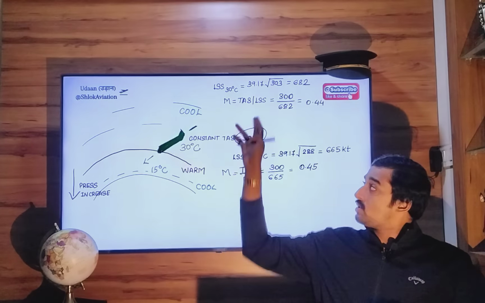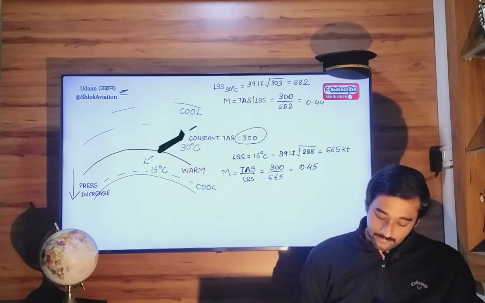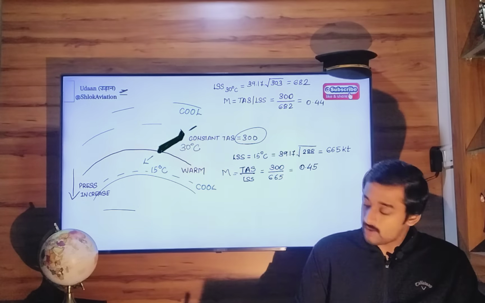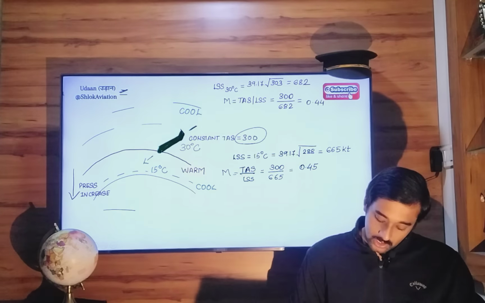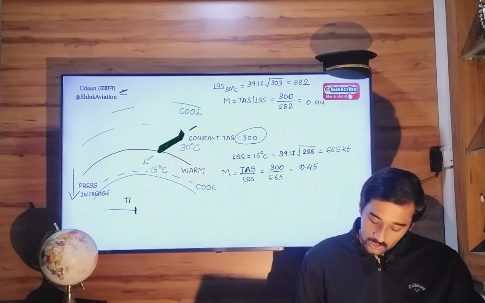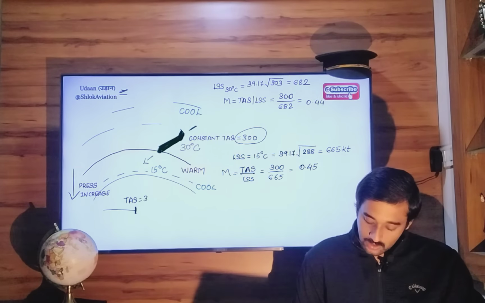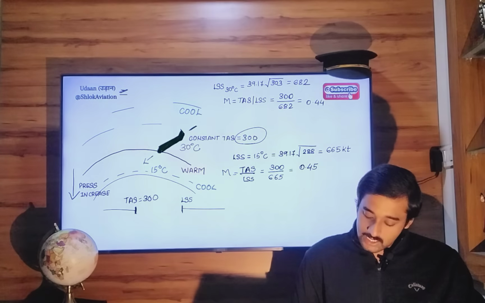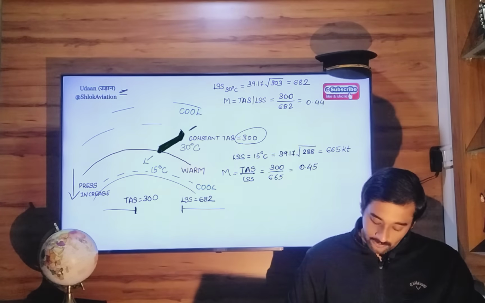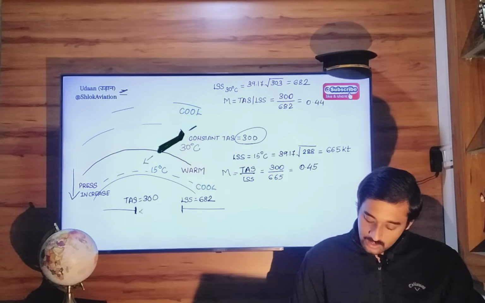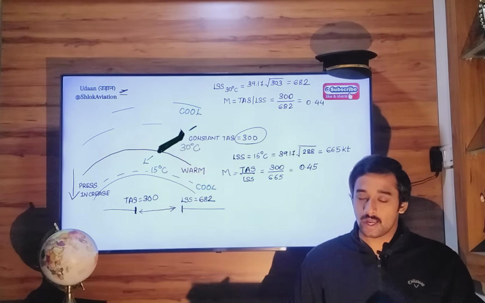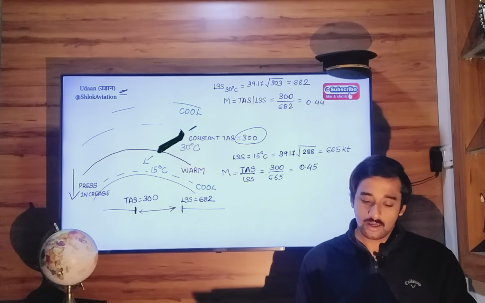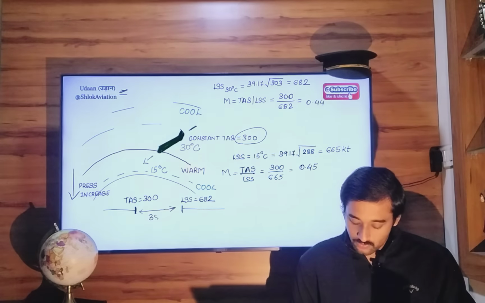So in situation 1, your true airspeed was 300 knots and local speed of sound is 682. So the difference between them is 682 minus 300, that is 382 knots.